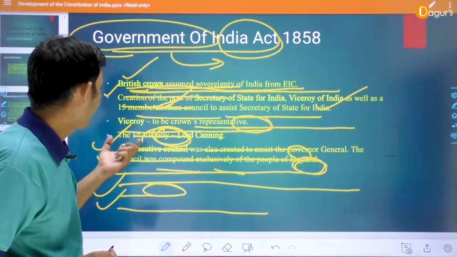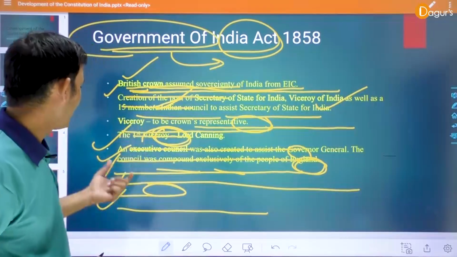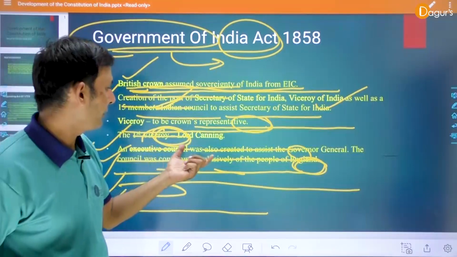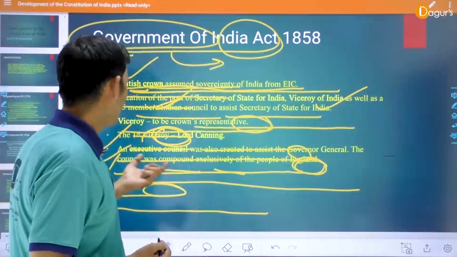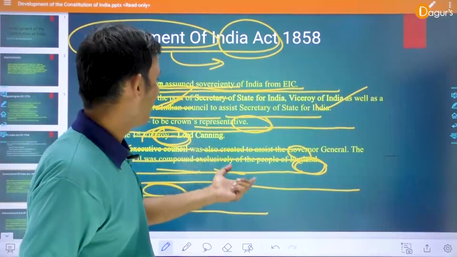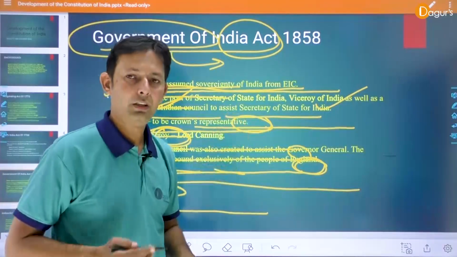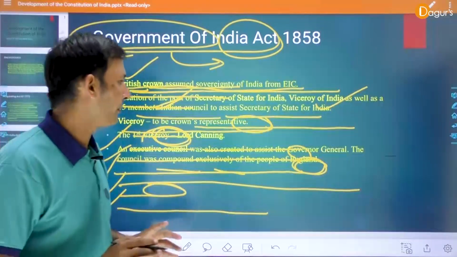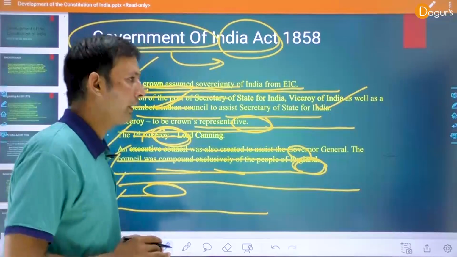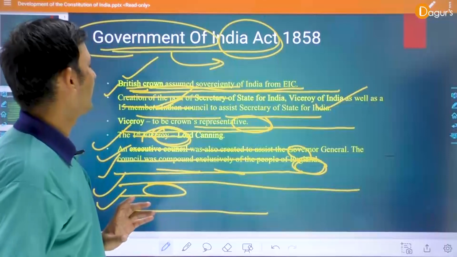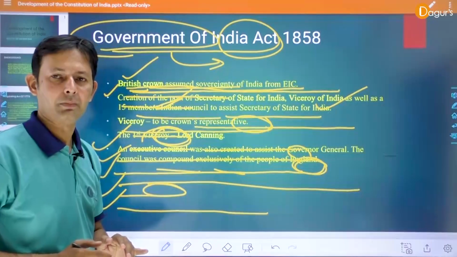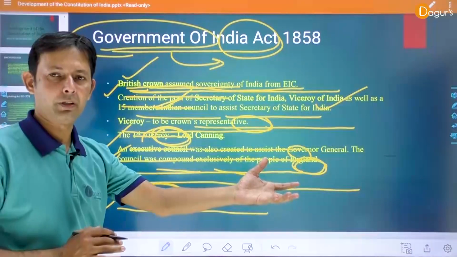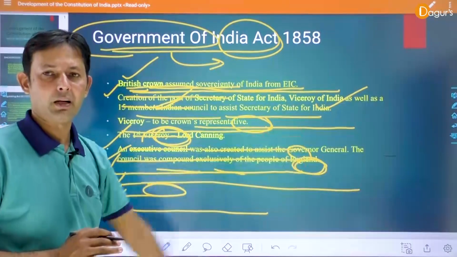The first Viceroy was Lord Canning. An executive council was also created to assist the Governor General, and the council was composed exclusively of people of England. Clear? Okay, it is all about minimizing the power of the East India Company, which was totally controlled by the Parliament of Britain and the British Crown.